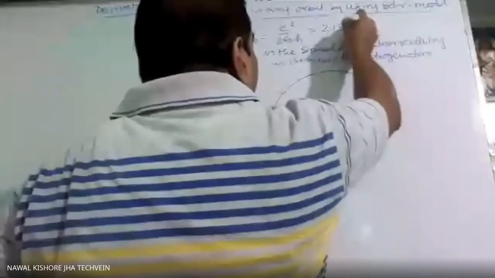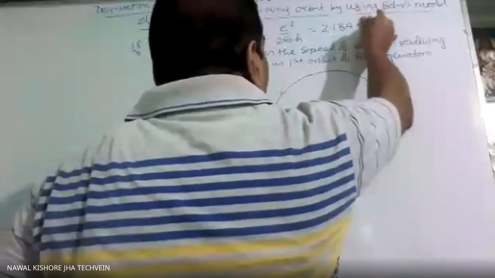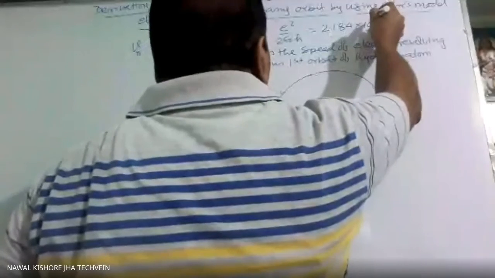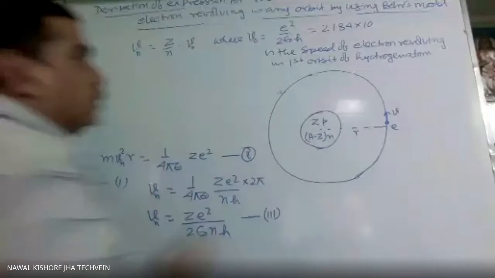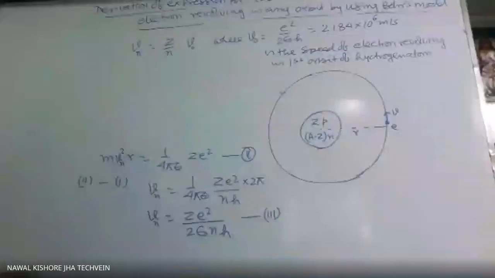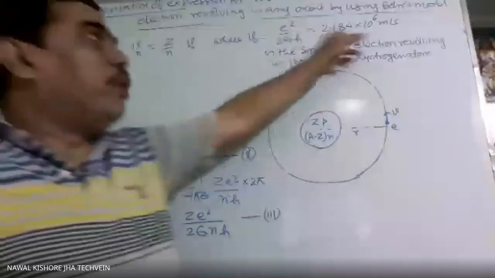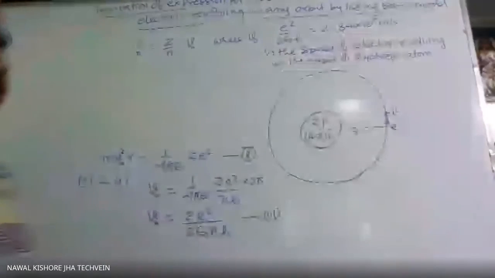Nearly it is 2.2 into 10 to the power 6 meter per second.